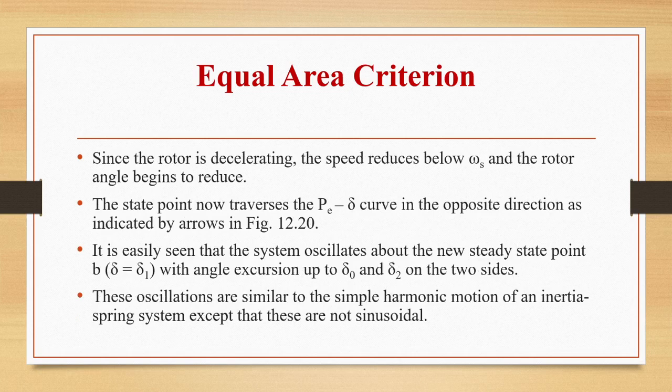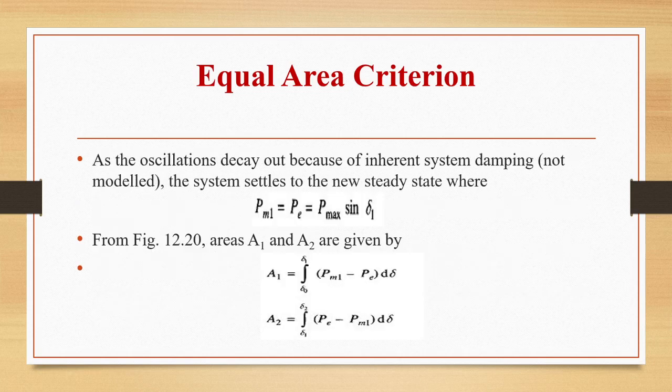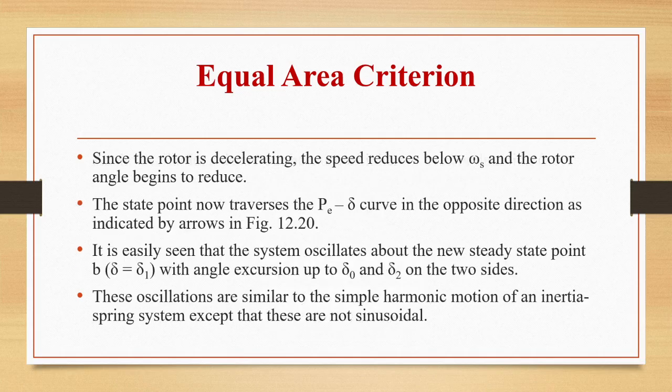Since the rotor is decelerating, speed will reduce below omega s and the rotor angle will begin to reduce. System will oscillate about the new steady state point, that is delta is equal to delta 1, with angle oscillation between delta naught and delta 2 on the two sides. These oscillations will be similar to the simple harmonic motion of an inertia spring system, except that these are not sinusoidal. So as the oscillations decay out because of inherent system damping, the system will settle to a new steady state where PM1 is equal to P max sine delta 1.